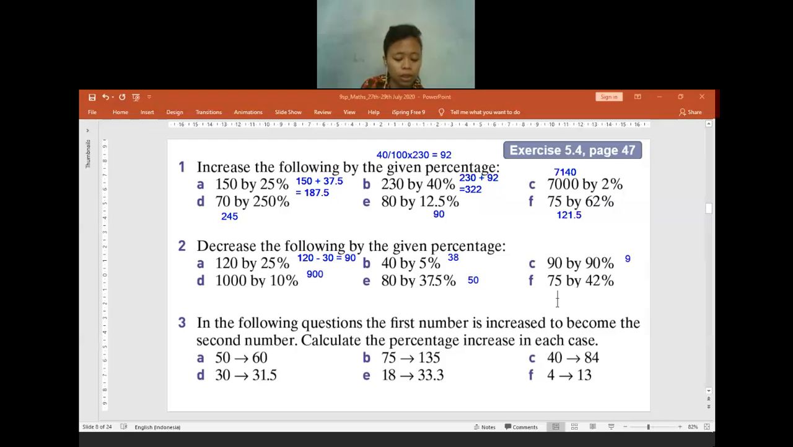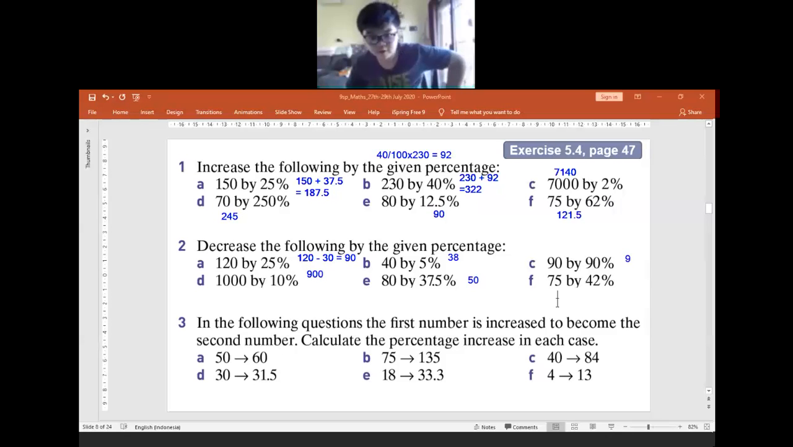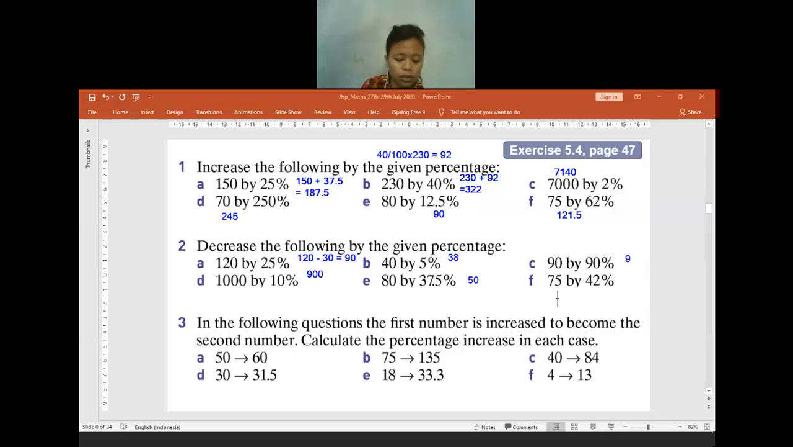For F, 70 decreased by 42%. 43.5, I think. 43.5. Wait. How about the others? Are you having a different answer? Or is it the same, 43.5?